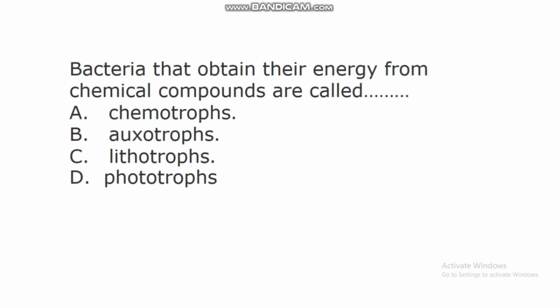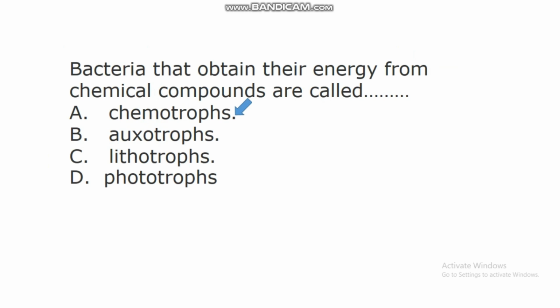The next question says, bacteria that obtain their energy from chemical compounds are called dash. A. Chemotrophs. B. Auxotrophs. C. Lithotrophs. D. Phototrophs. In this question, the correct answer is A. Chemotrophs. Chemotrophs are those bacteria that obtain their energy from chemical compounds.